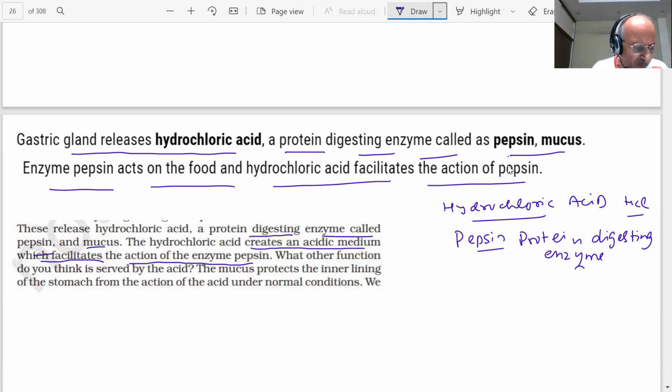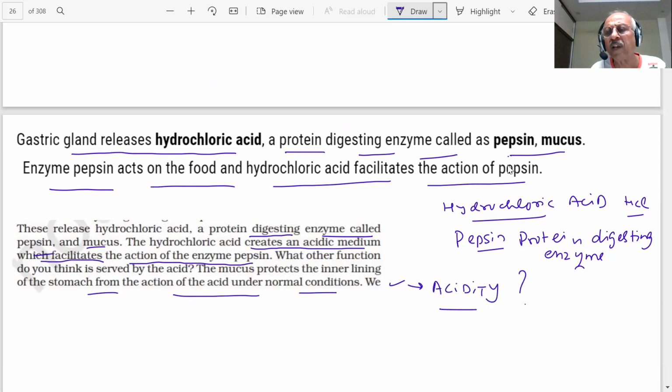What other function do you think is served by acid? The mucus protects the inner lining of the stomach. There is a mucus which protects the inner lining of the stomach from the action of acid under normal conditions. Note down everything. So we have often heard about adults complaining of acidity. You have heard the problem of acidity, student?